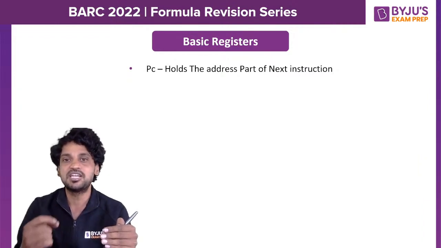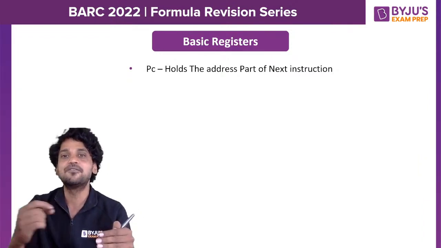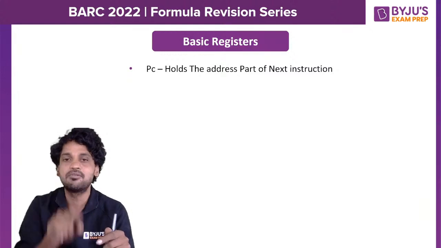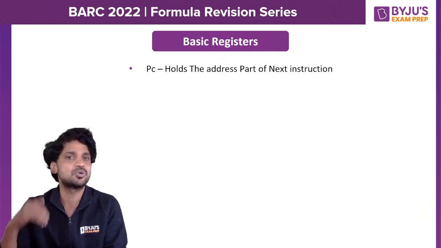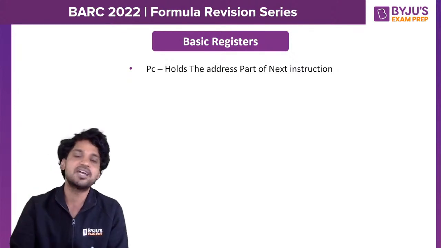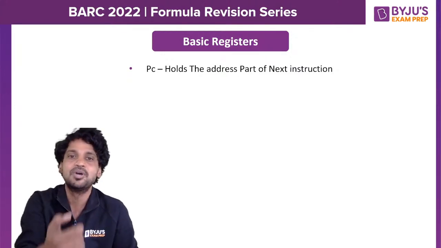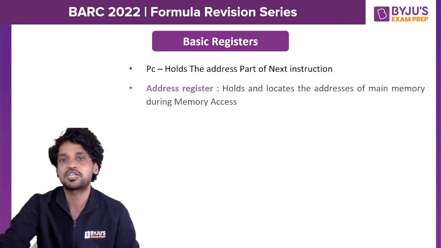Next instruction, let us say it is available at the 24th address. PC, our program counter, is going to hold the address part of the next instruction, that is 24. So every time, the PC, program counter, is going to get updated to the address part of the next instruction.